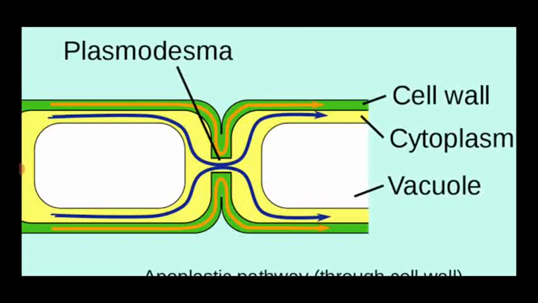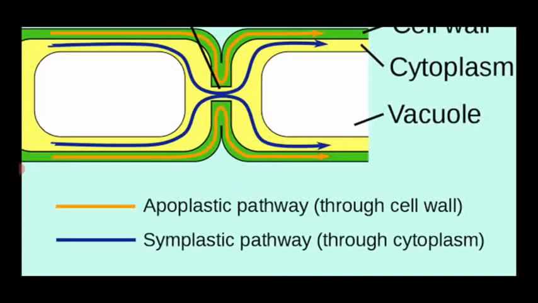So the outermost region is the cell wall. Inner to the cell wall is the plasma membrane, which is black in color. Then the yellow color is said to be cytoplasm. Then the white color region is said to be the vacuole or cavity. Okay, so this diagram shows apoplast and symplast.